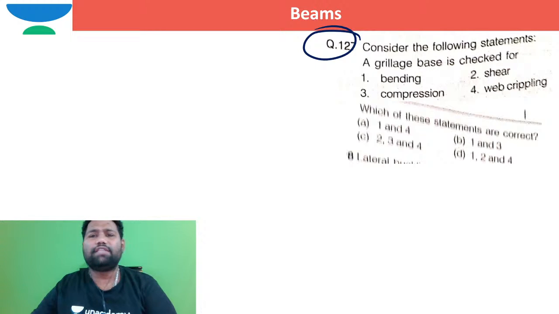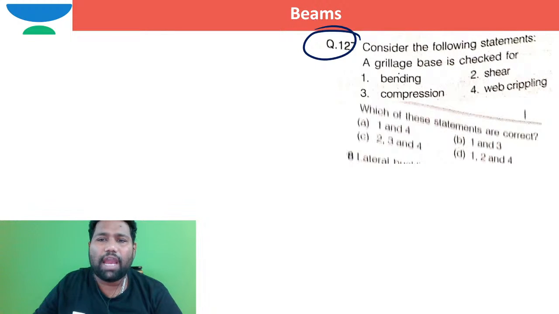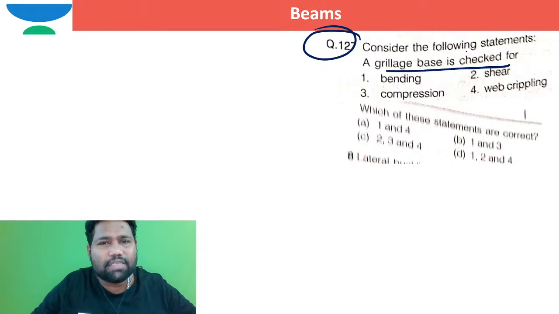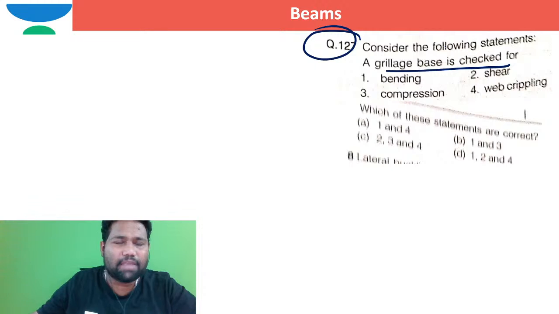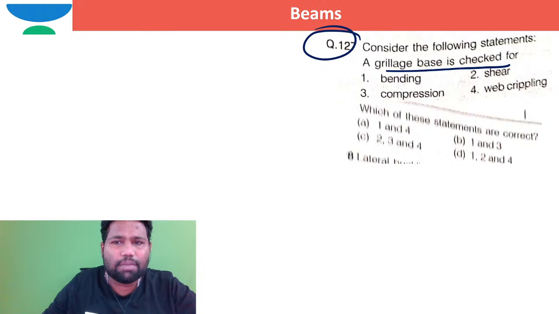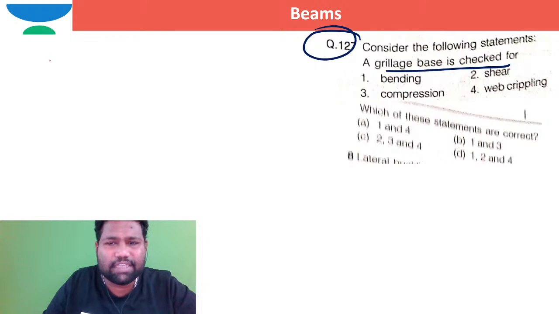Consider the following statements. A grillage beam is checked for... So what is a grillage base? I hope you know a grillage base is a form of slab base or column base. I mean, it's a form of slab bases only. Let me write the definition. It is not in the portion, but still this type of question was asked one time. That's the reason why I don't want to miss these grillage base questions also.